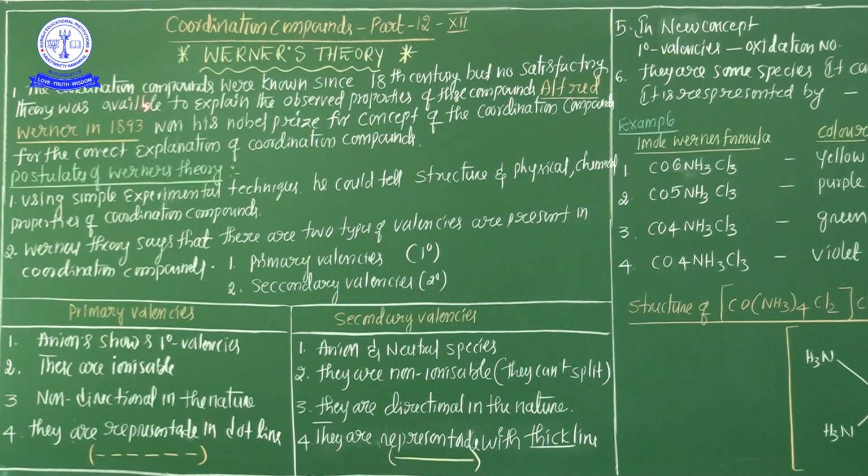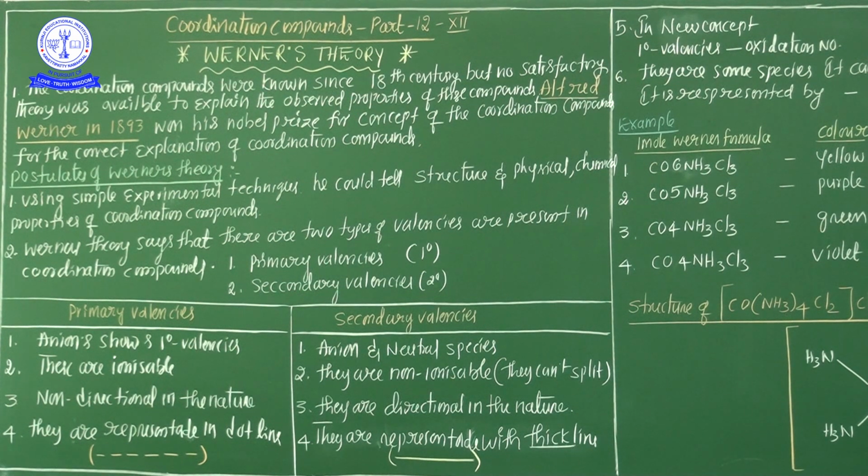Okay? See, observe. Now, Werner's theory. The coordination compounds were known since the 18th century. But no satisfactory theory was available to explain the observed properties of these compounds. Actually, in the 18th century, people also knew very well about the coordination compound.